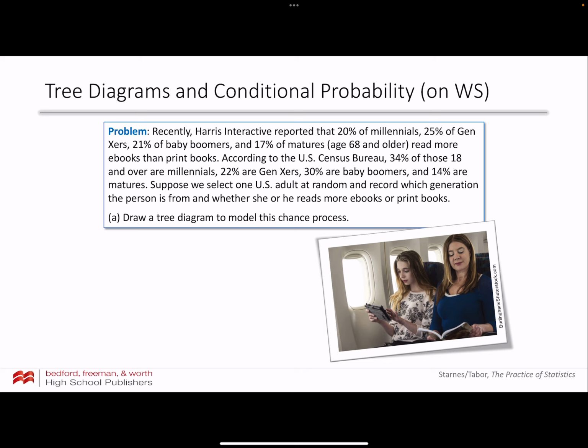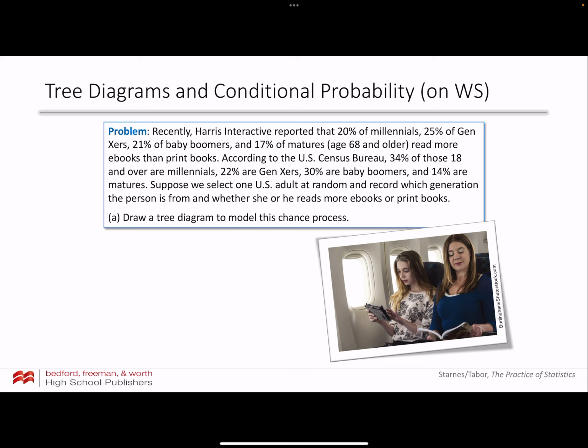Suppose we select one U.S. adult at random and record which generation the person is from and whether or not she reads more e-books or print books. You might be feeling a little bit overwhelmed, but think about this.